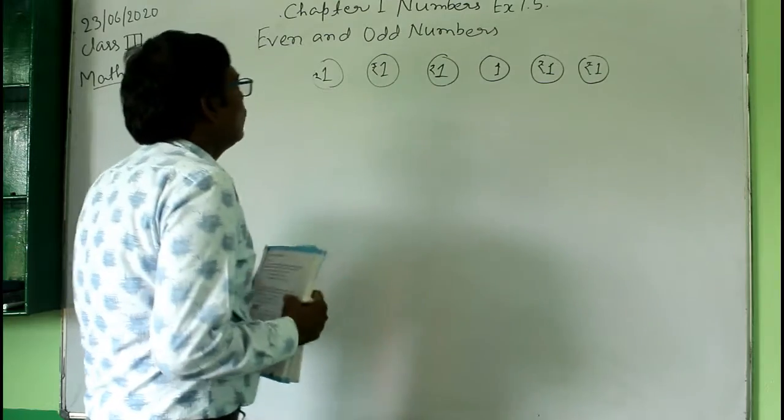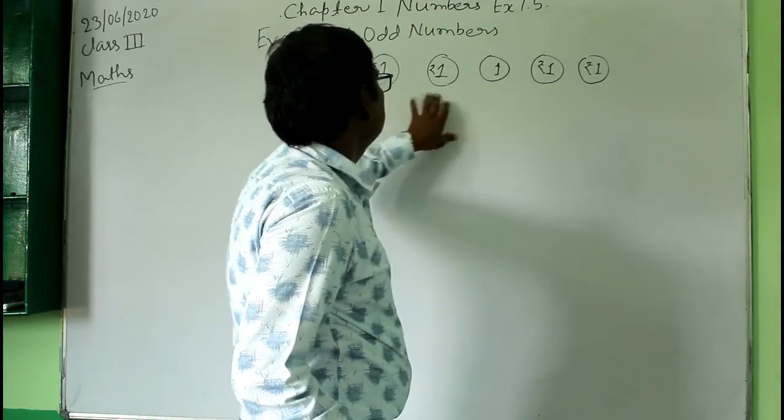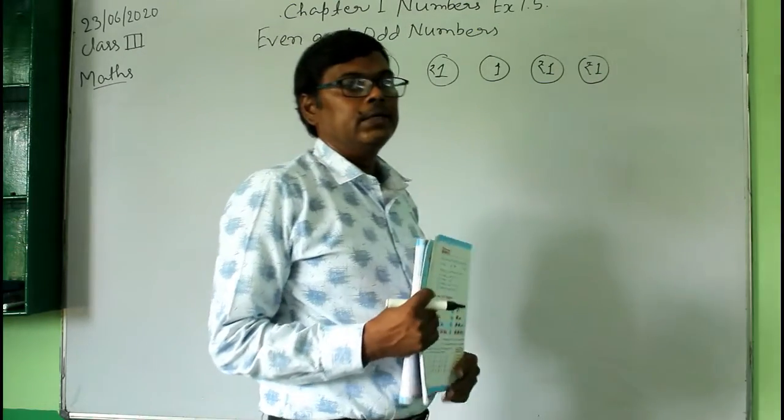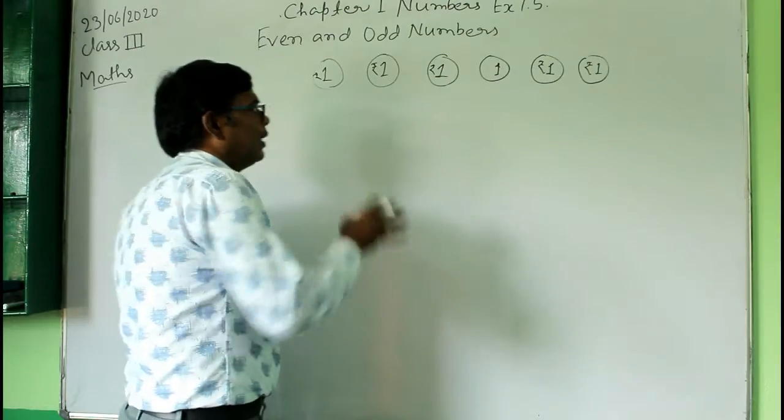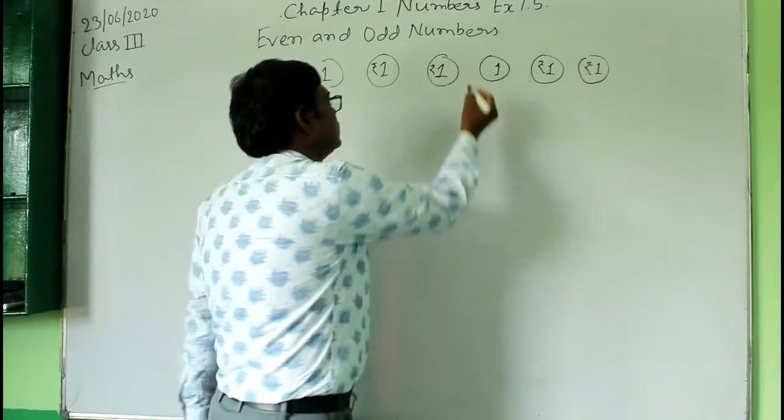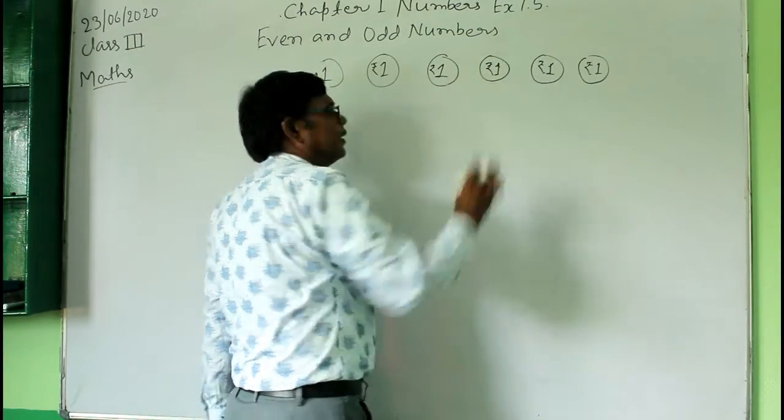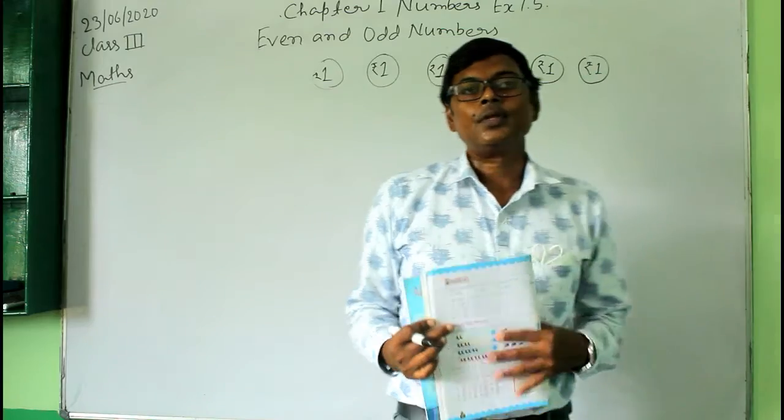So these are 1 rupee coins. So 1, 2, 3, 4, 5, 6. We have 6 coins here.